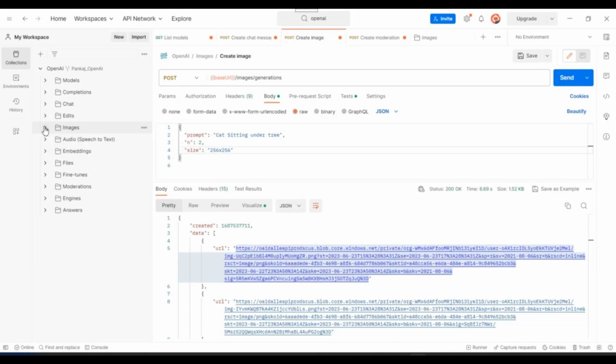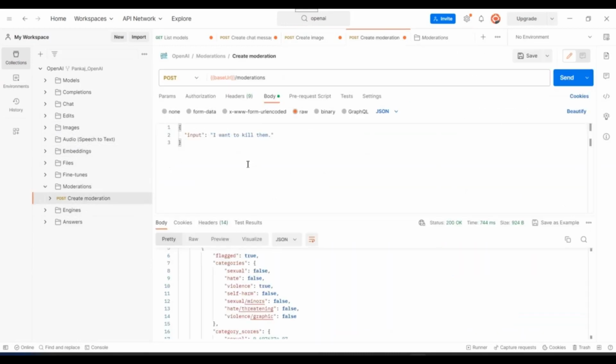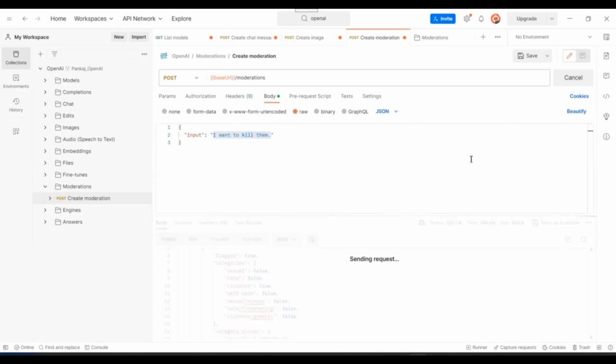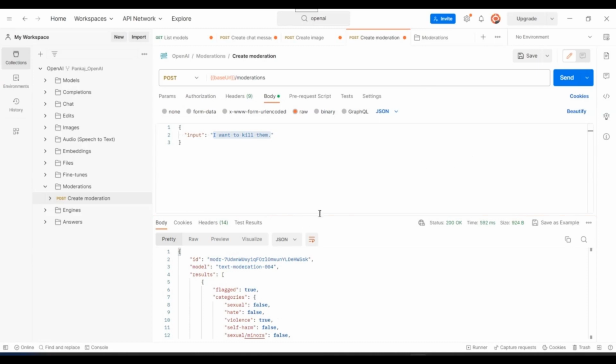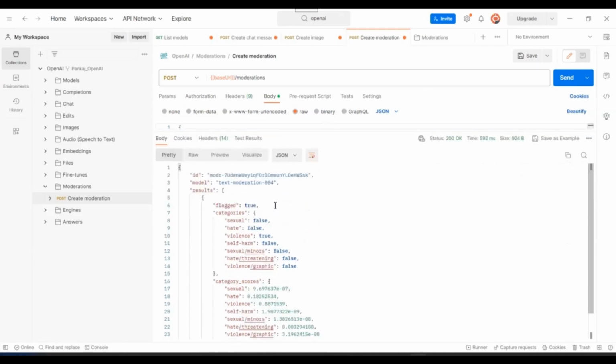If you go on to check for some other APIs, let's say moderation API. So in moderation API, you need to send a request body and that would be having input parameter and you can send a particular text, right? So let's click on send. Let's see what response we are getting. So the format of response looks like this. This is the model which we are using, text moderation one.